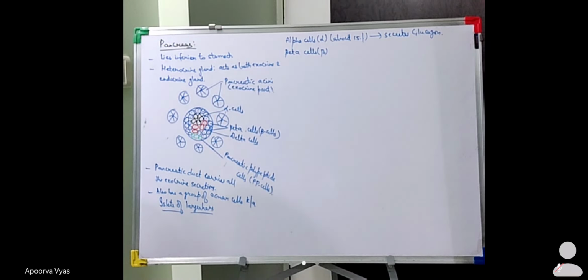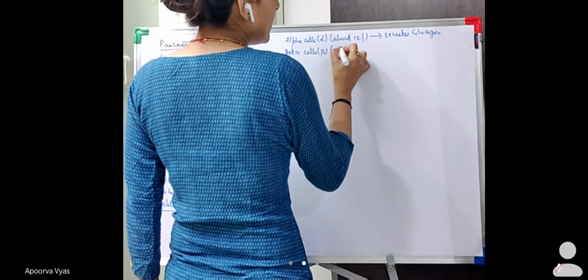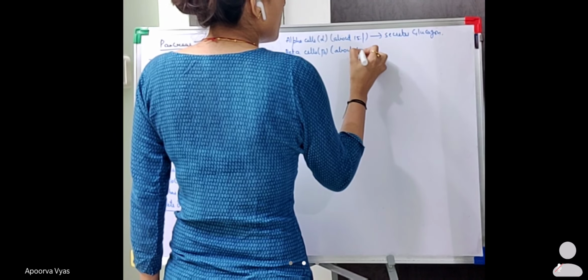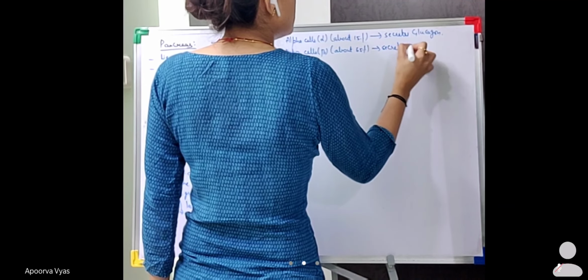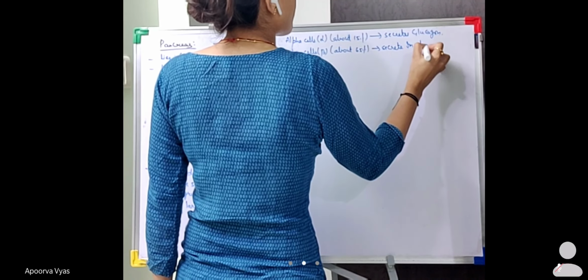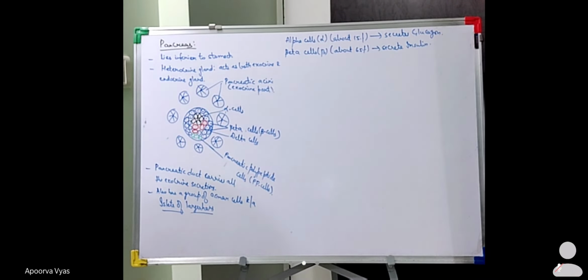Beta cells constitute about 65% and they secrete insulin. The next type of cells are the delta cells.